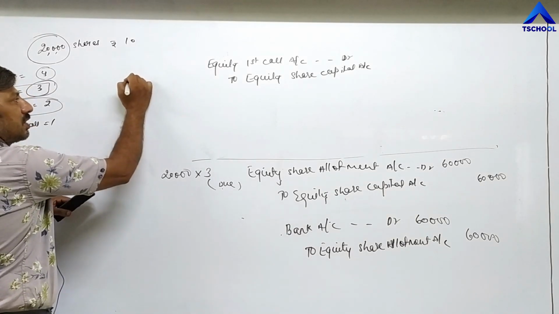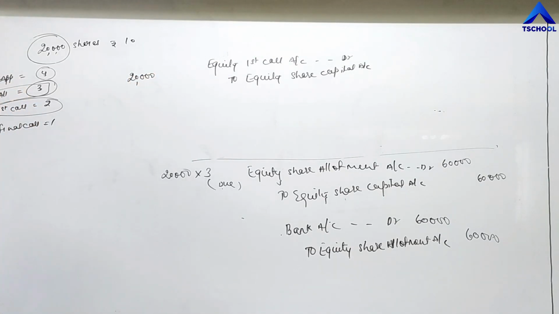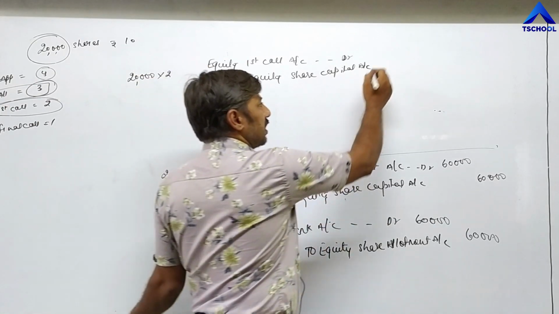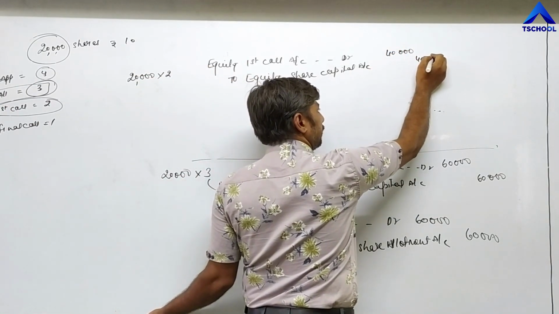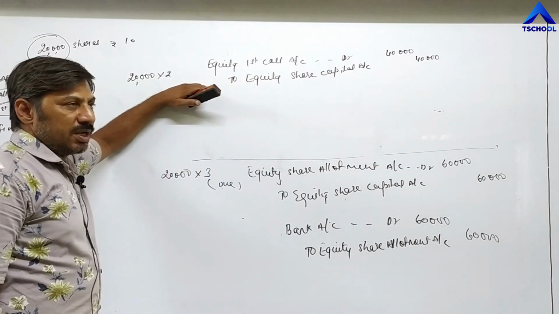The total number of shares company has distributed is 20,000, and from each shareholder company has to receive first call, and value of first call is 2 rupees, means 20,000 into 2. The company has to receive 40,000 rupees from different shareholders. Now, this is advance entry passed by the company.